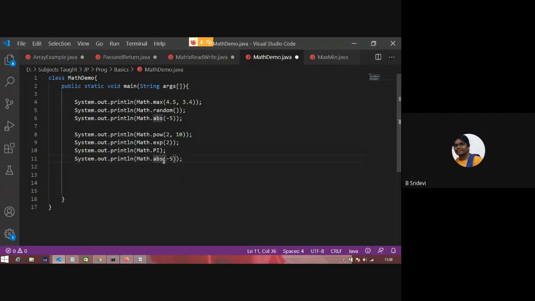So here this is a constant in the Math class. This is not a method, it is just a variable constant.